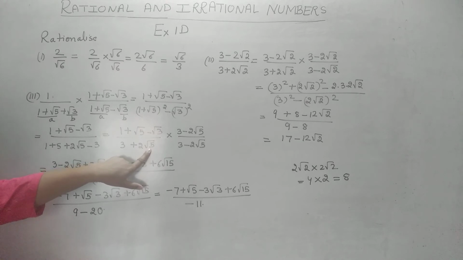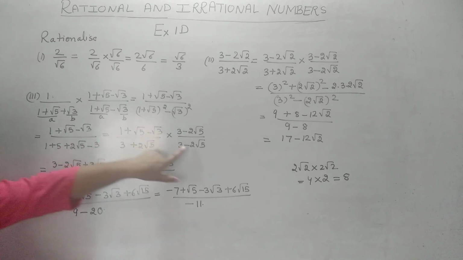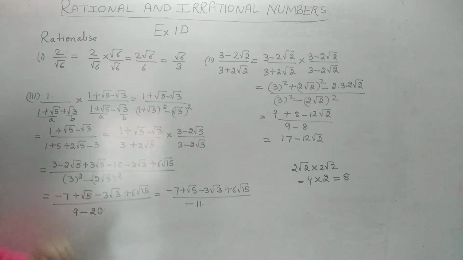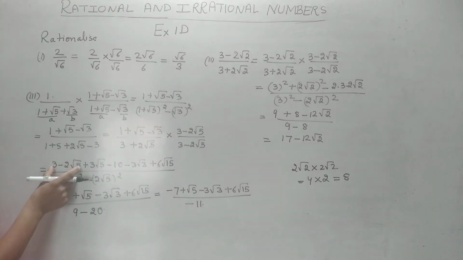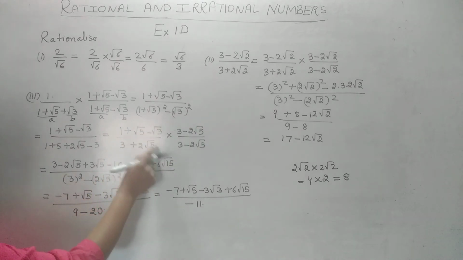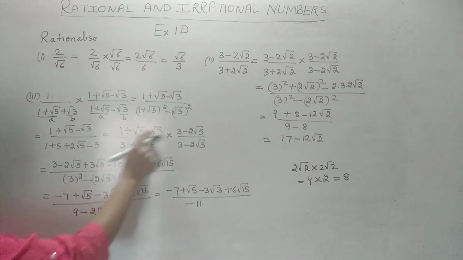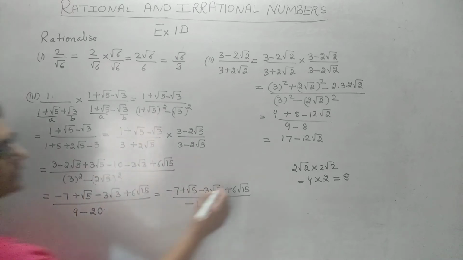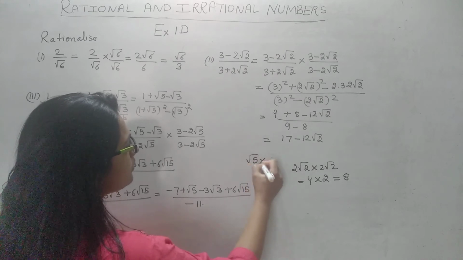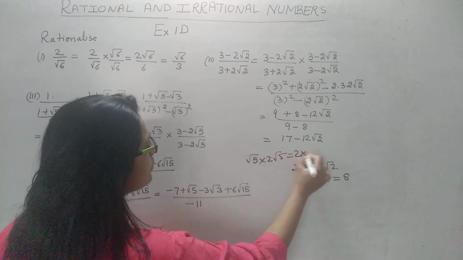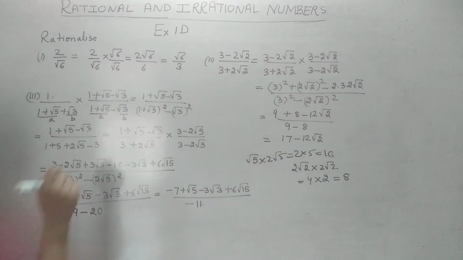Because we should not have a root in the denominator, we multiply with the same expression but with negative sign. Now a plus b, a minus b. What is 2 root 5 into 2 root 5? That is 4 into 5, 20. What about the numerator? 1 into 3 minus 2 root 5. Root 5 into this. What is root 5 into 2 root 5? It is 2 into 5, which is 10. This is the answer, 10.